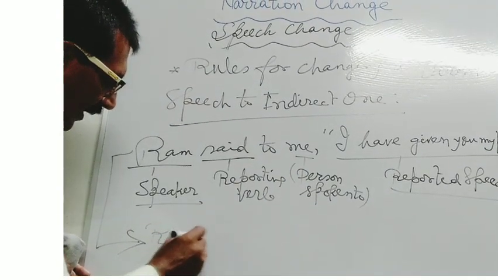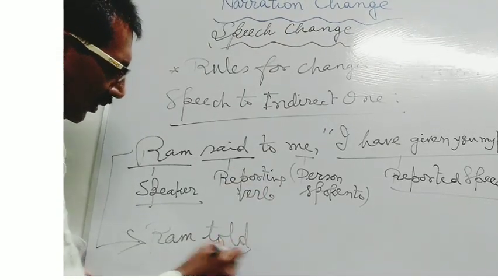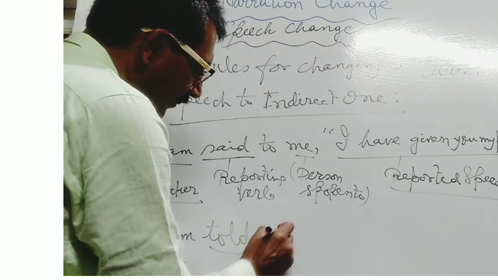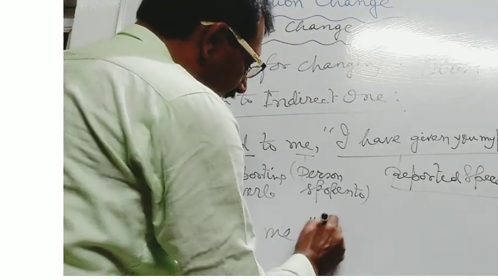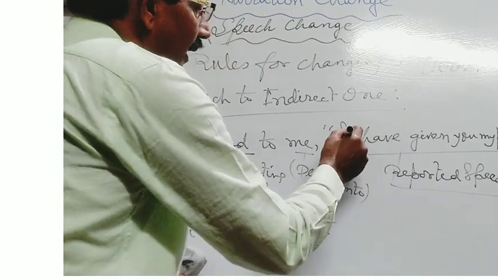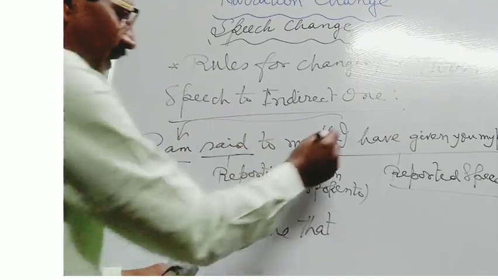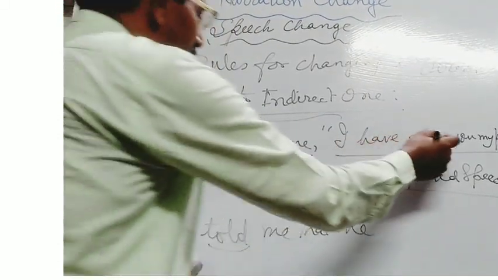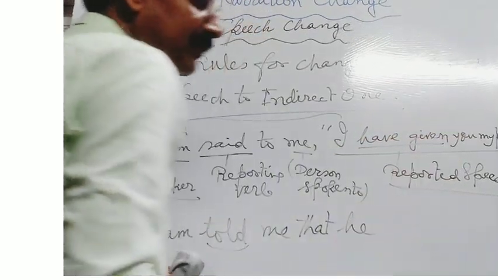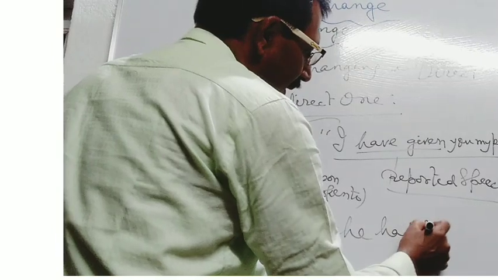Then Ram said to will be converted into told. Then me, Ram told me. Next, that. I will be converted into the third person, he. Next, have given is there. Present perfect verb is there. So it will be turned into had given.